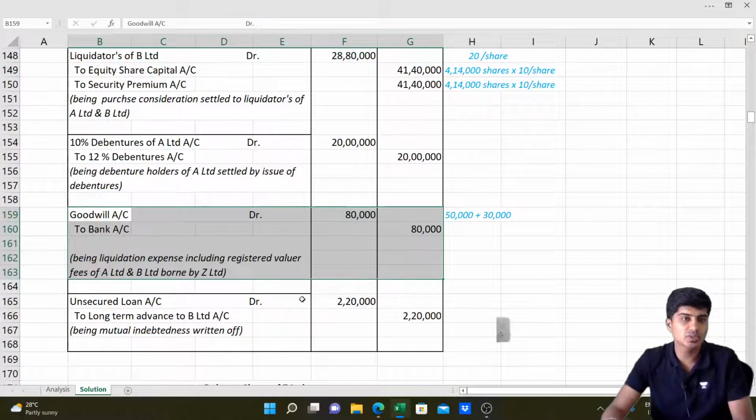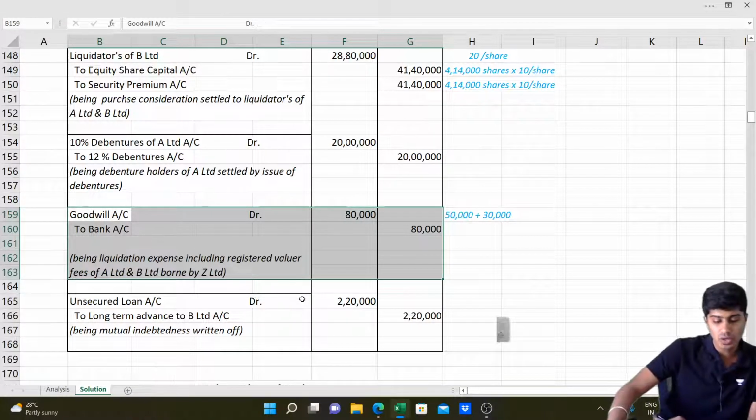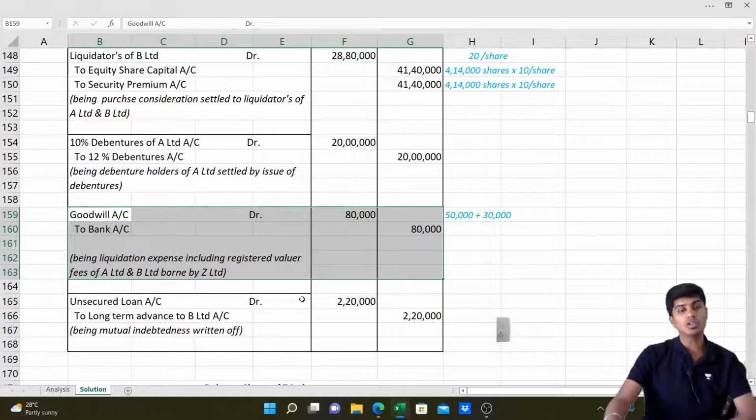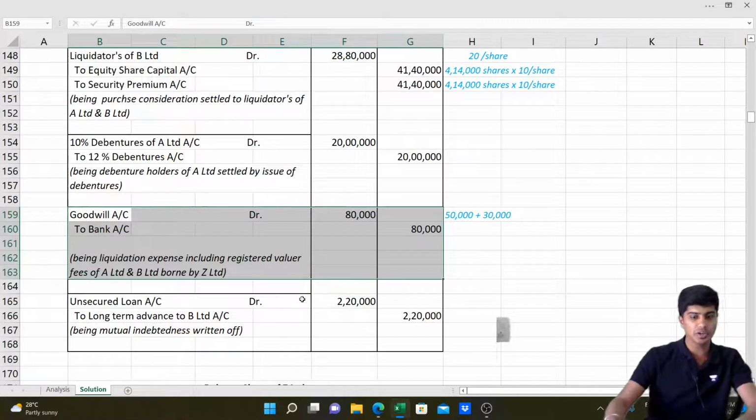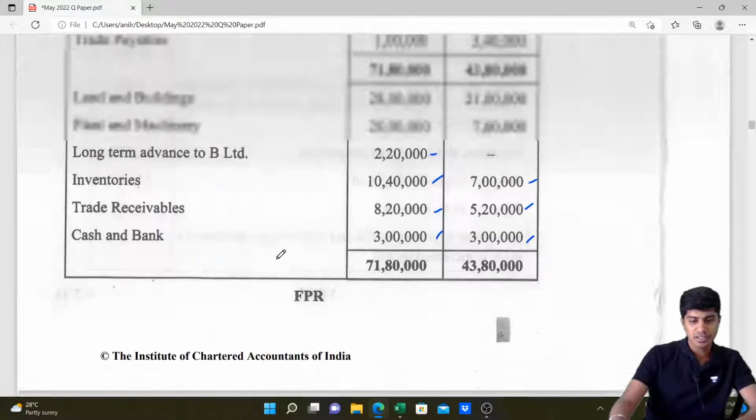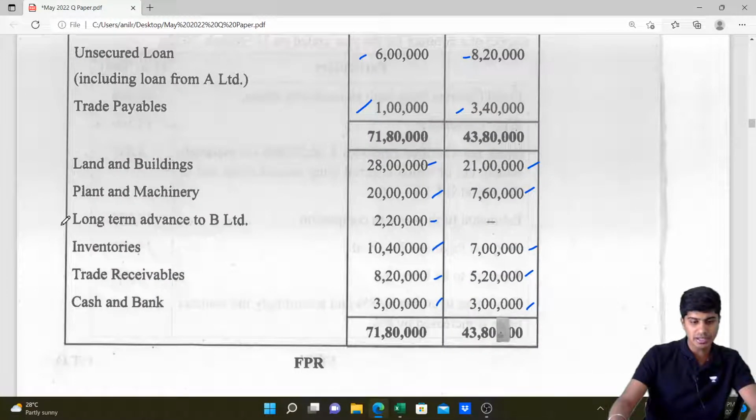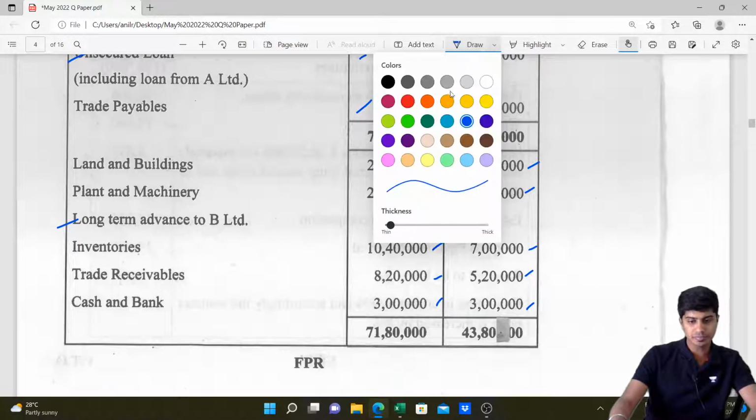Then the last one, that unsecured loan is there, no? That represents a long-term loan, mutual indebtedness. We'll write it off. So in the previous balance sheet, there was one liability here, there was one asset here. They both are connected.